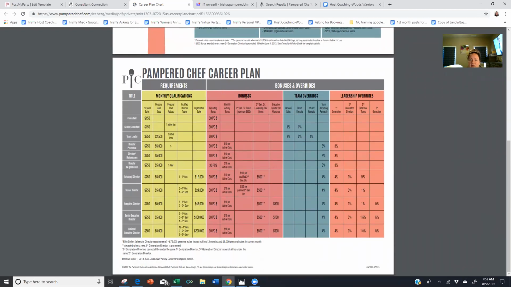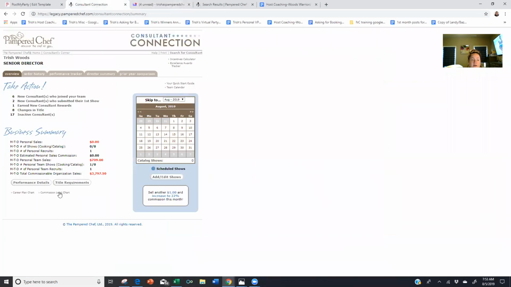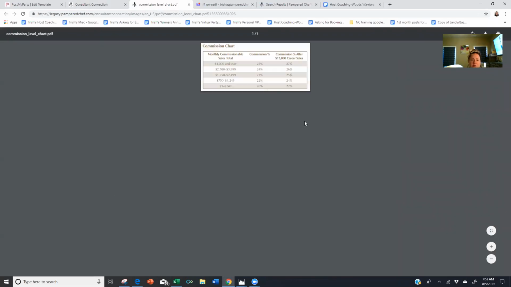It also has different things about the bonuses and overrides here, okay? Then the commission level chart. I keep this printed too.